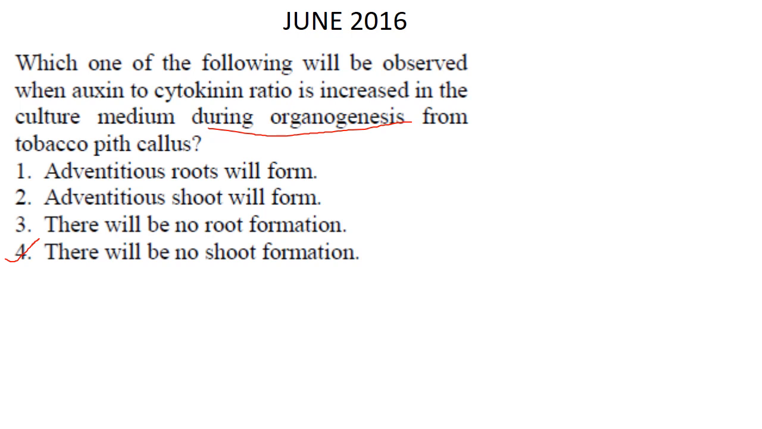Now coming to the year June 2016. So the first question. Which one of the following will be observed when auxin to cytokinin ratio is increased in culture medium during organogenesis from tobacco pith callus? So the answer here will be adventitious roots will form, but there will be no shoot formation, because the auxin to cytokinin ratio is increased in the culture medium during organogenesis. So there will be no shoot formation.